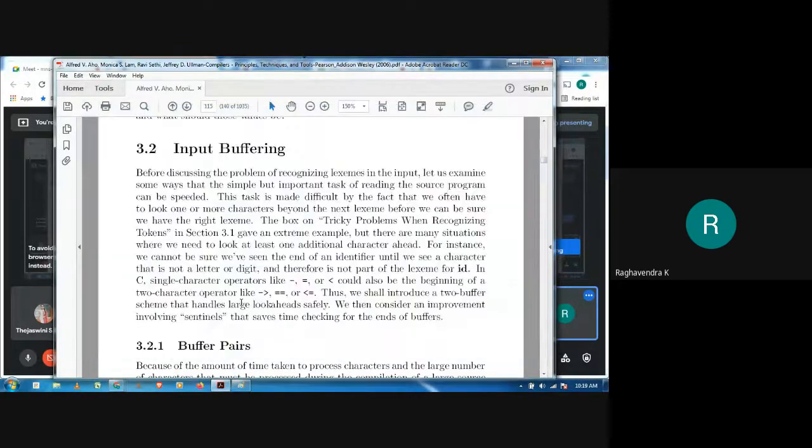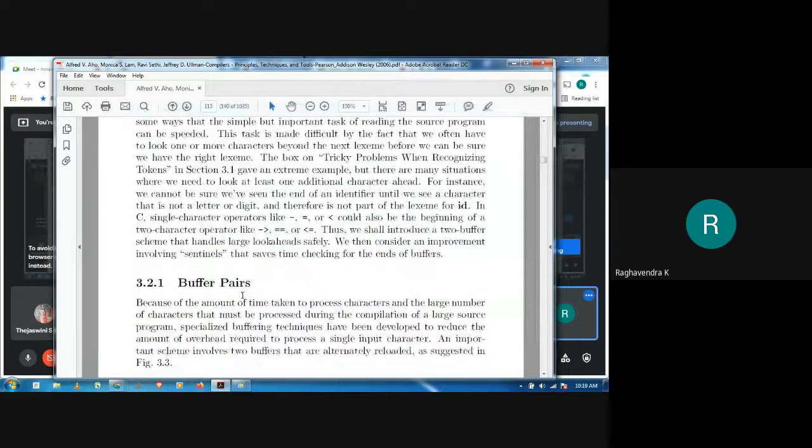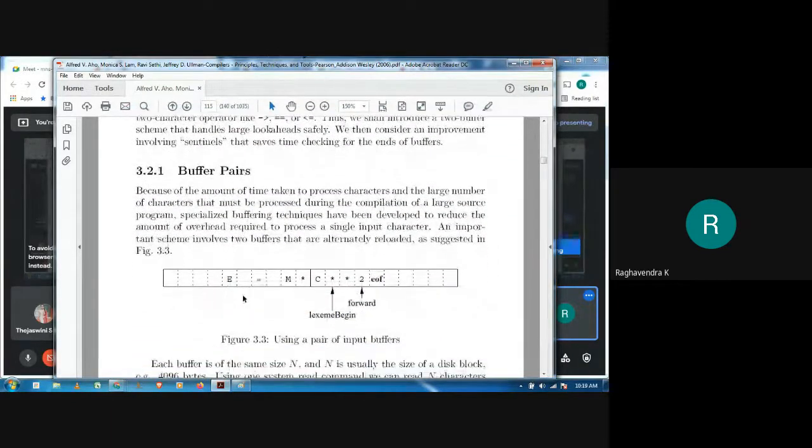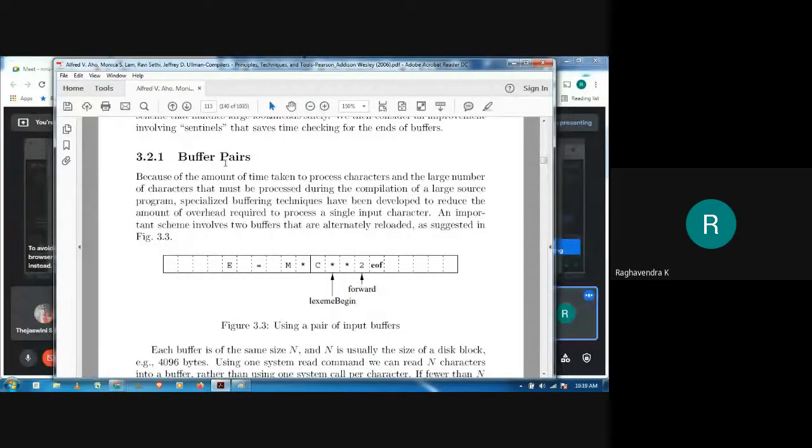Let us start with identifying what exactly this input buffering scheme is. As I said, we are using buffer pairs, which is two buffers at the same time. Because of the amount of time taken to process characters, and the large number of characters that must be processed during the compilation of a large source program, we make use of a specialized buffering technique to reduce the overhead required to process a single input character.